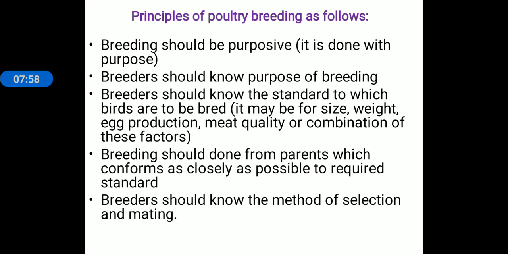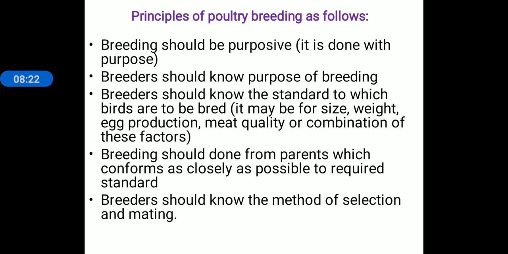For example, for production of meat, or for production of eggs, or for a dual purpose. For which purpose we are farming or breeding poultry birds, we must know. So breeders must know the purpose and the standard to which birds are bred.